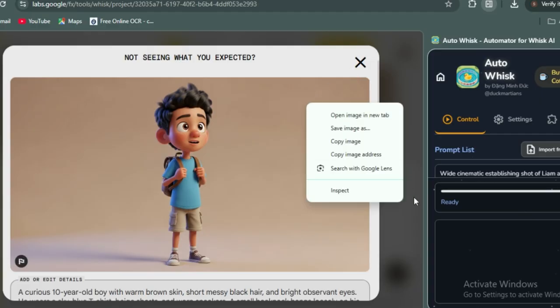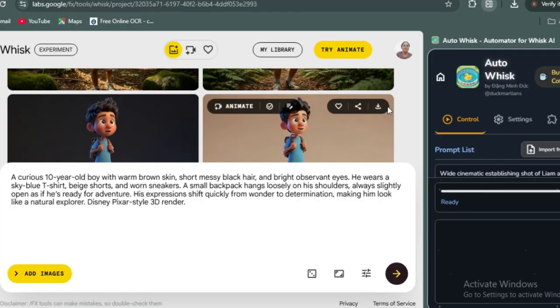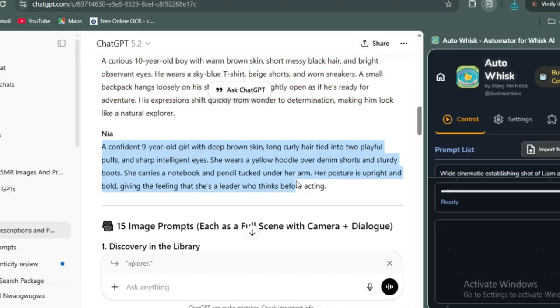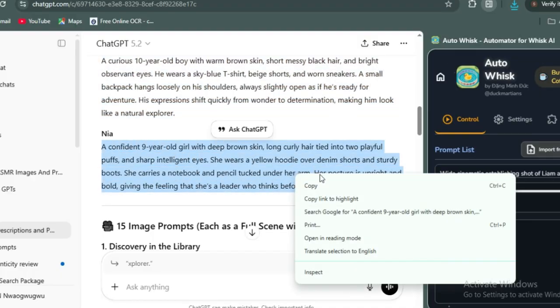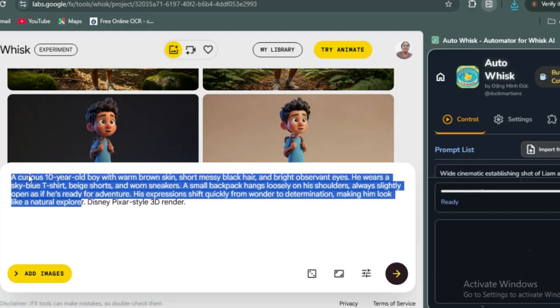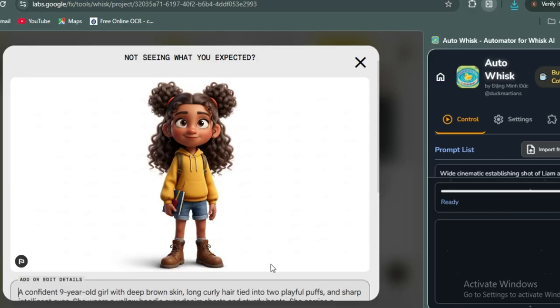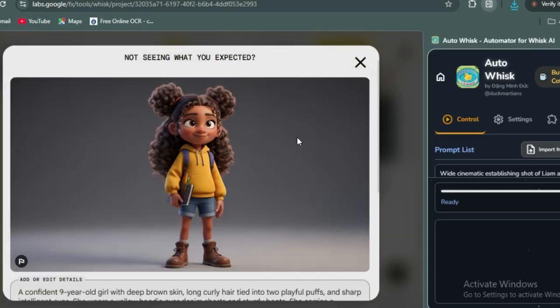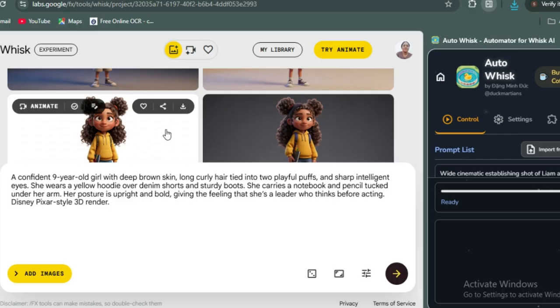What we need to do, you can right click to save the image, or you just come over here and touch on this image sample to download the image. Now we'll go over to the girl and pick the girl prompt. I copy the girl prompt back to Whisk again, drop the prompt here, then I generate. You can see the girl here. They give us two options for the girl, but both of them are very okay. So I decide to use this one with the plain background and save it. Now we have gotten our two main characters.